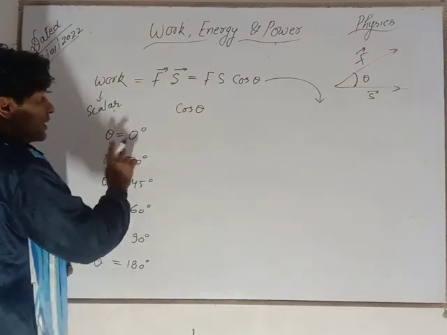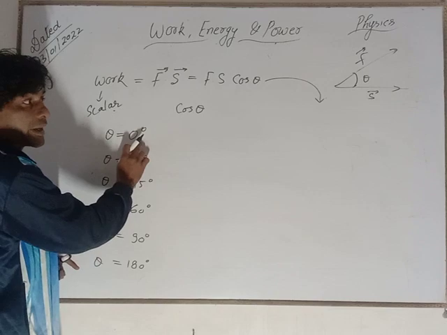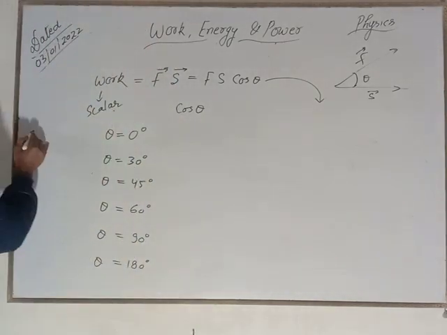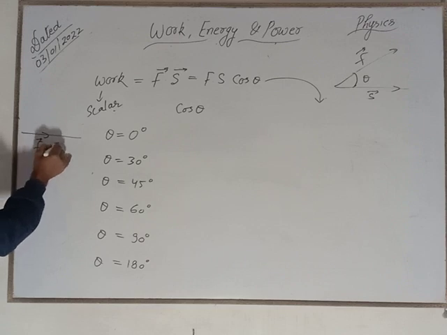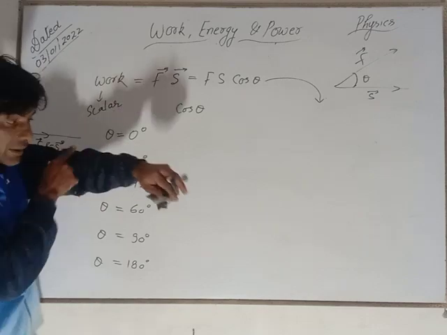When theta is equal to 0 degree, force and displacement have the same direction, the same line.